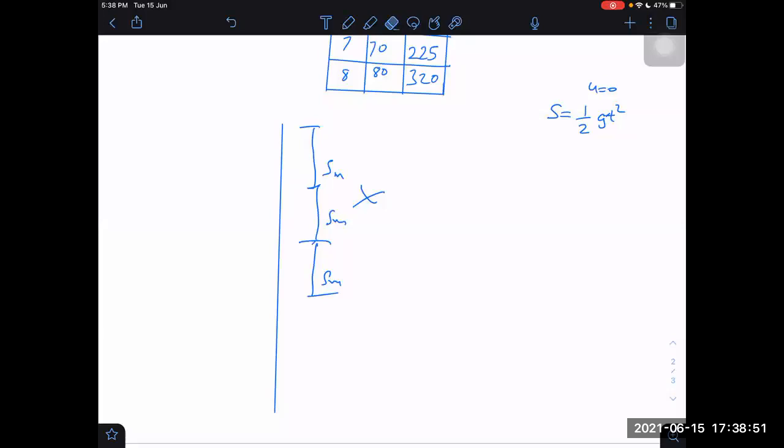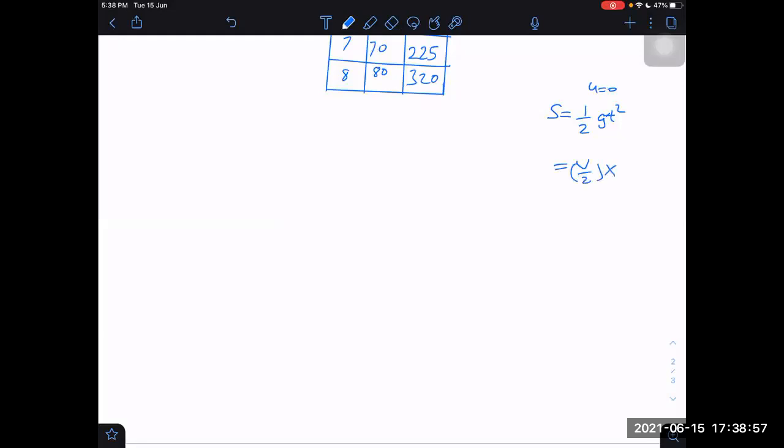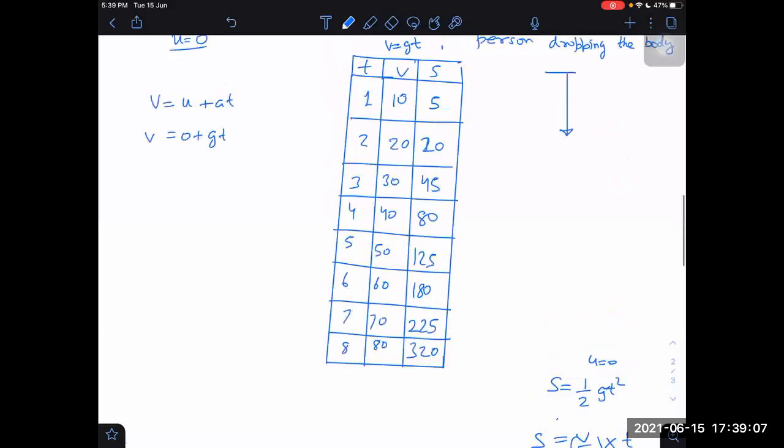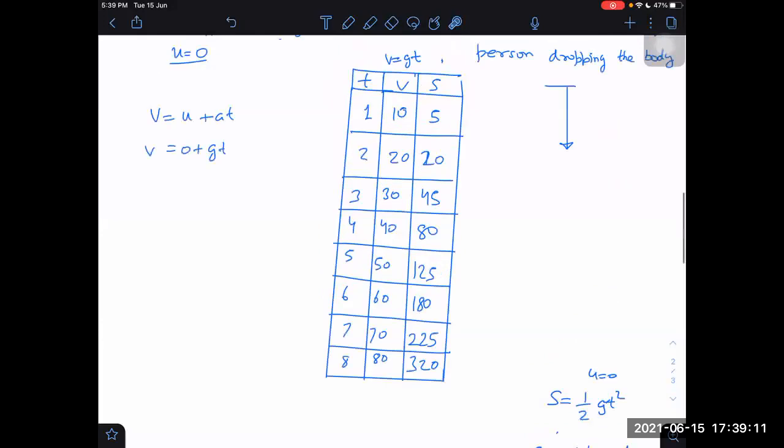Or another way I can say it is nothing but u plus v by 2, the average velocity, into time. But u is 0 only, so it is v by 2 into time. That's why we are dividing by 2. Got it or not? Got it, sir. Or the other way will be half g t square.